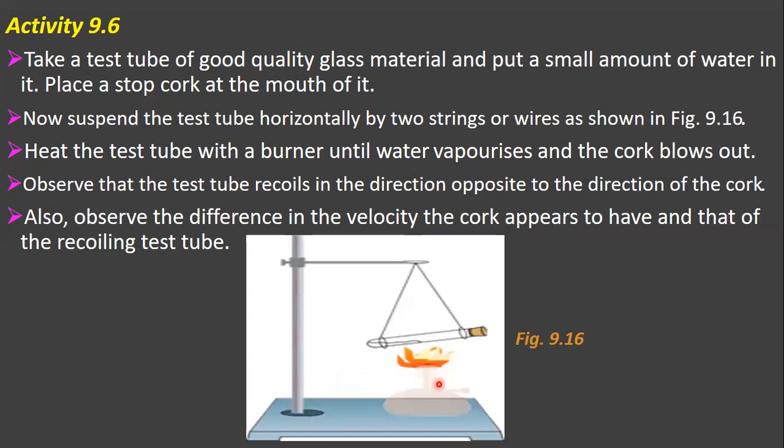Observe that the test tube recoils in the direction opposite to the direction of the cork. Recoil means to spring back or come back. Also observe the difference in the velocity the cork appears to have and that of the recoiling test tube.